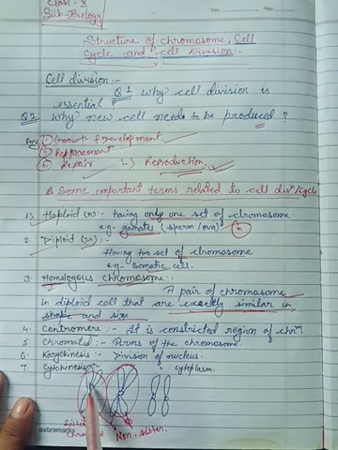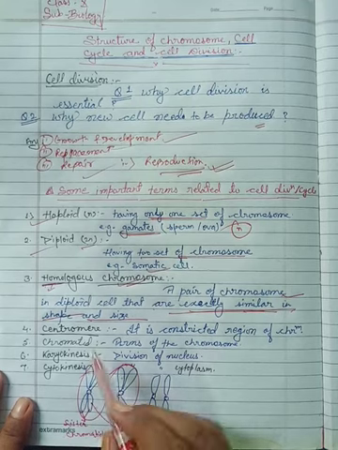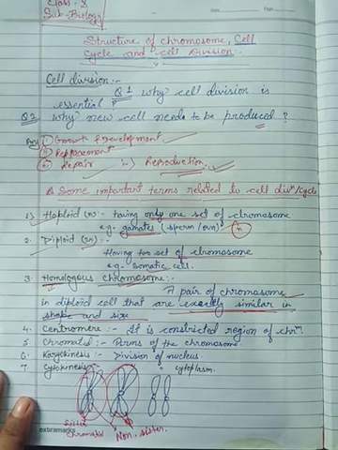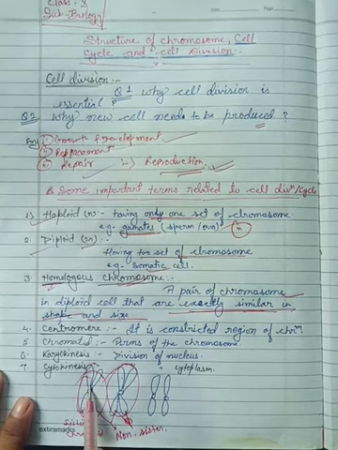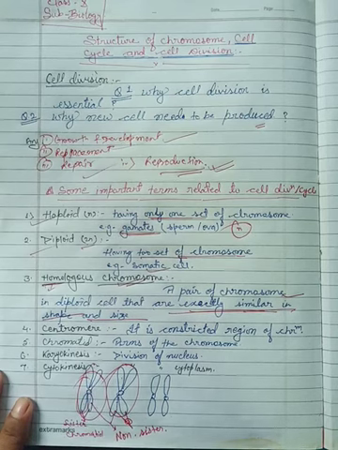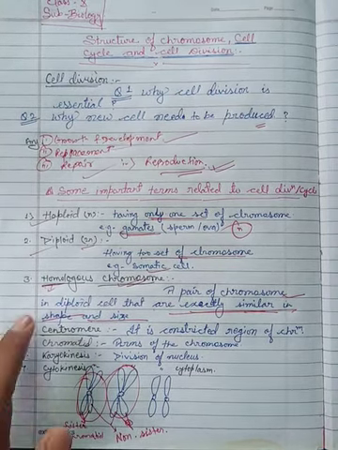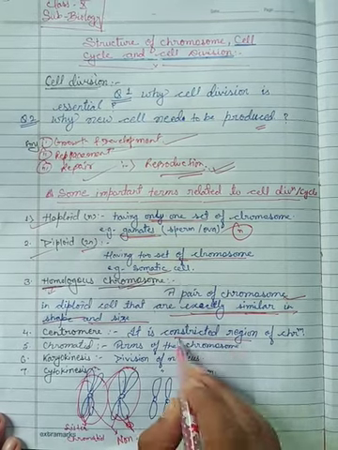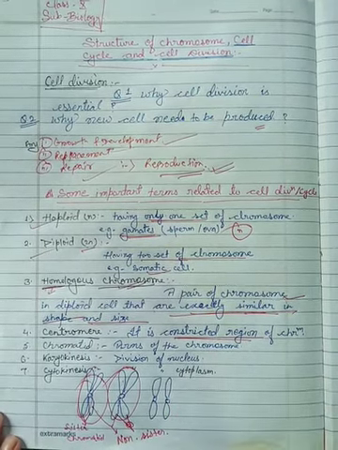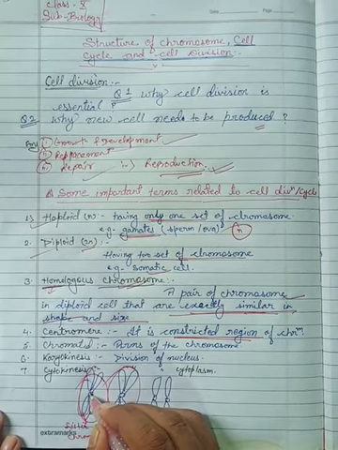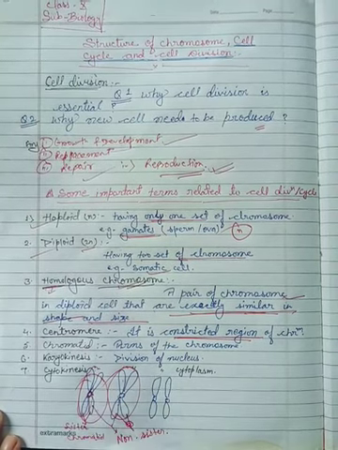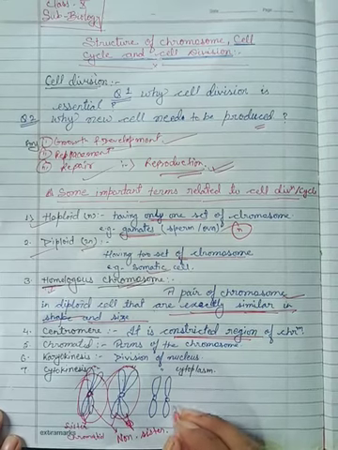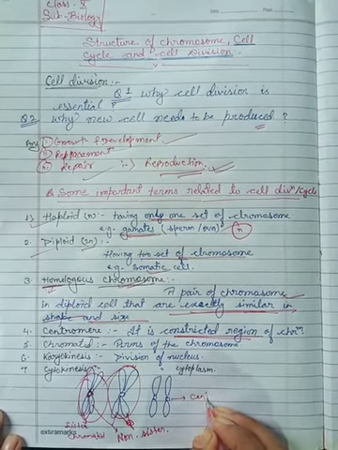Because each set of chromosomes is equal, either this and this. That's why it is a homologous chromosome. And what is the centromere? The centromere is the constricted region where the chromatids are attached. That is the centromere.